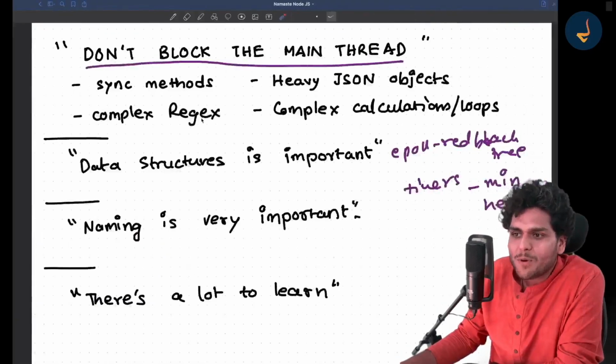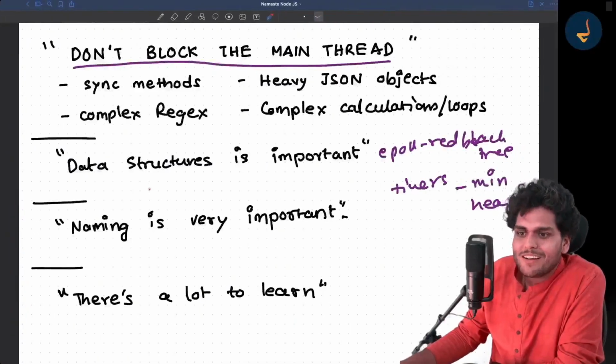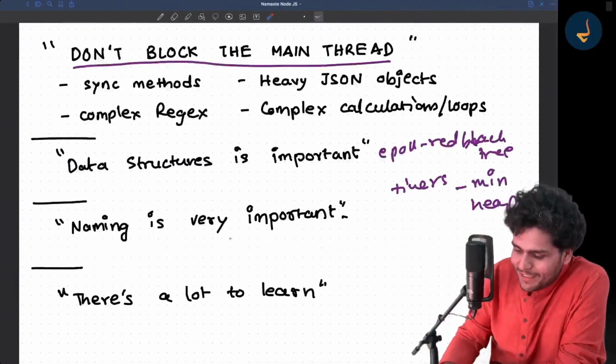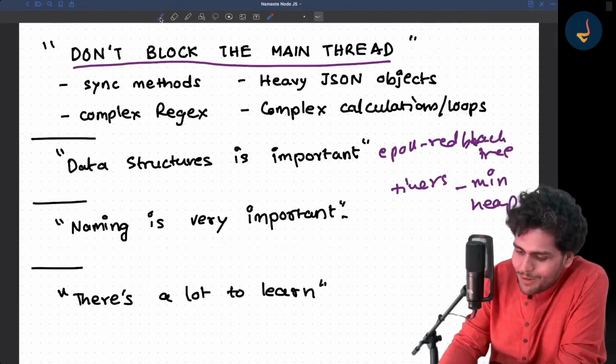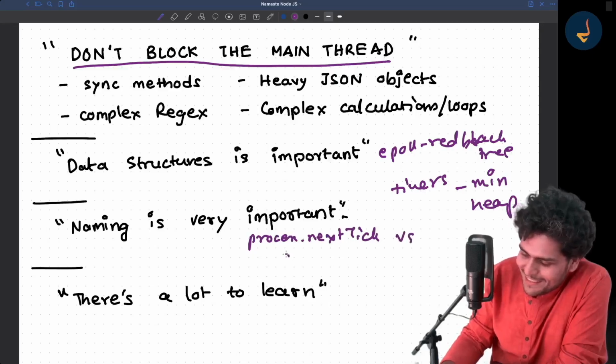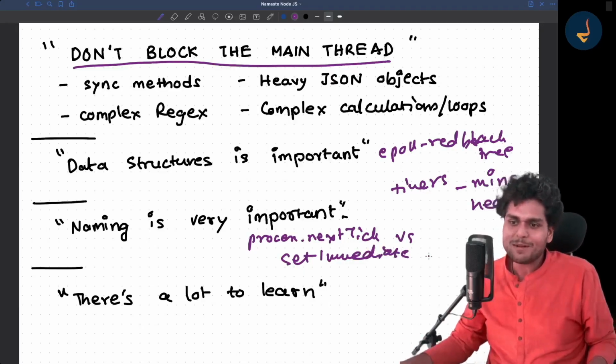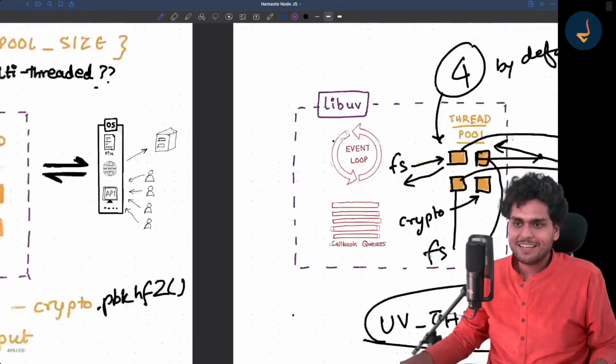So what is process.nextTick? Naming is very important. An example is process.nextTick vs setImmediate. I'll tell you what I mean by it.